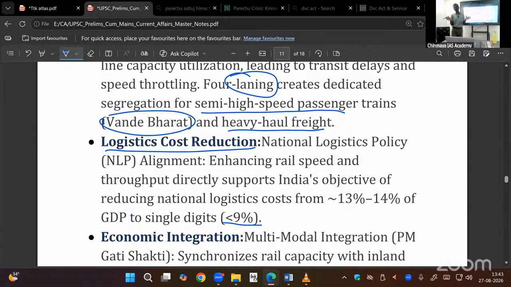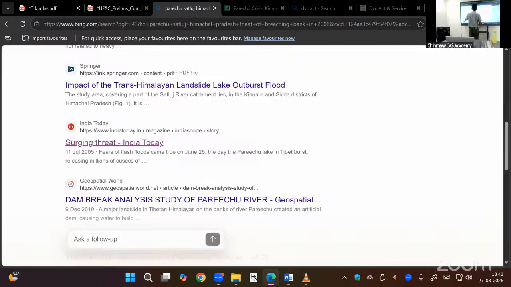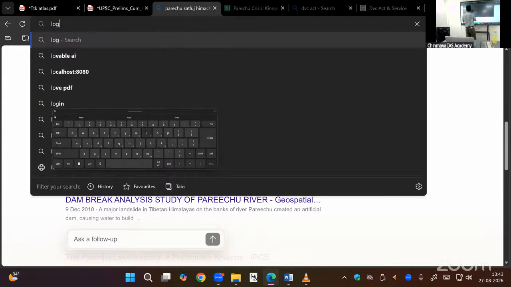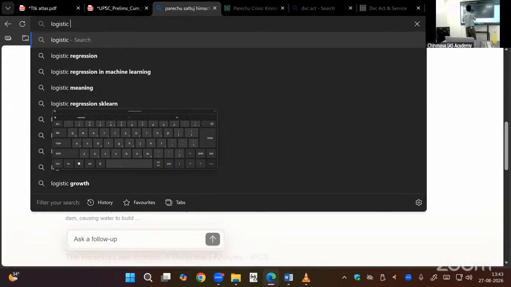3-4 years back, India brought a logistic policy. In that policy, they compared the logistic cost of European countries, developed countries, and India. In India, it was very high. At that time, the government of India decided to reduce it. So they are taking n number of policies, n number of schemes, projects regarding logistic improvement.